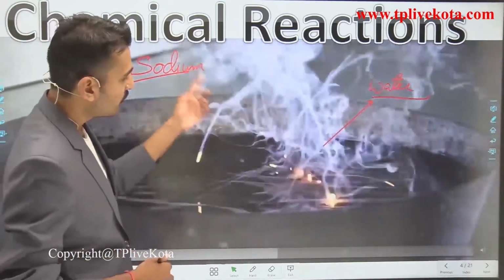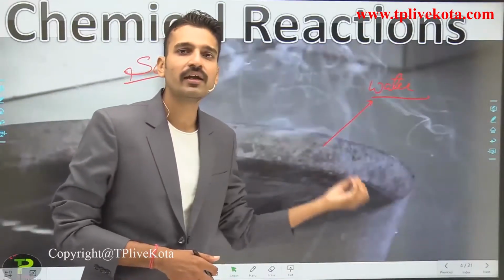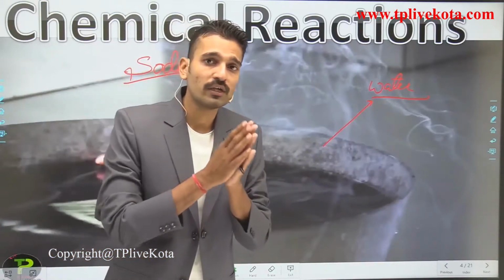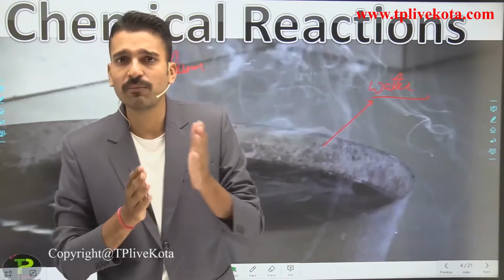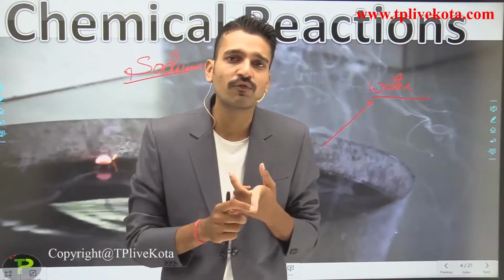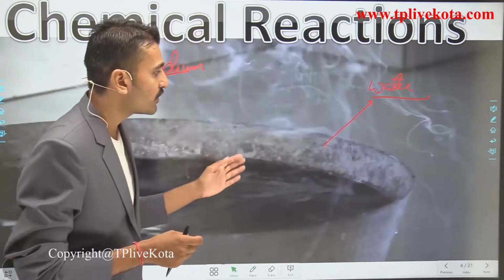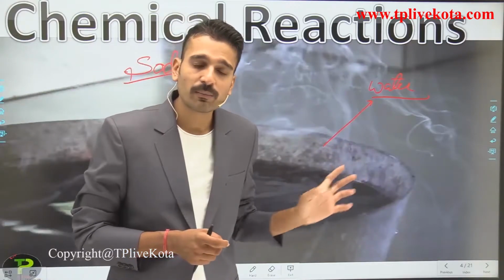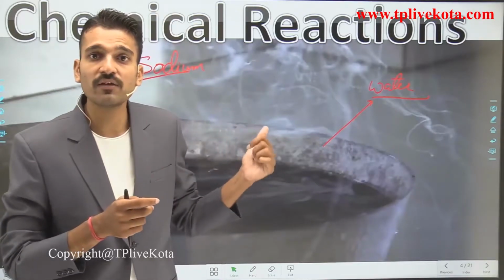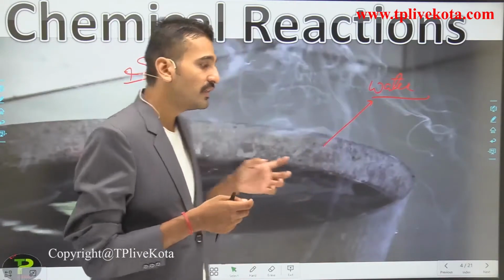Here you see, when sodium is put in this container, the sodium metal is bubbling here and there with the evolution of this gas. And when this gas is released, due to the heat of this reaction, it means energy is being released. It can be in the form of heat, light, or electric energy. Here you see the vapors coming out from this container, and the heat energy evolved is so high that the hydrogen gas which has been evolved catches fire immediately, and the sodium metal starts to burn.